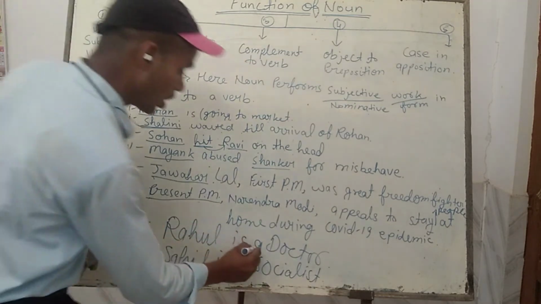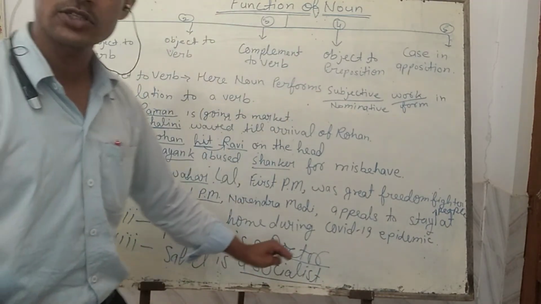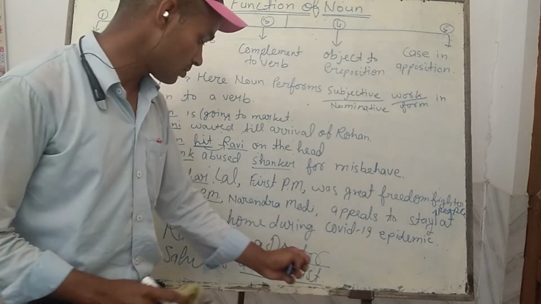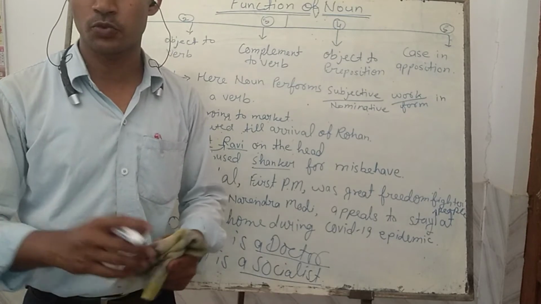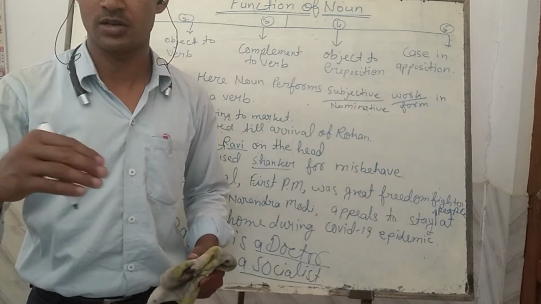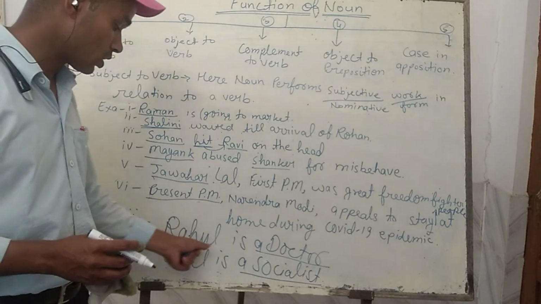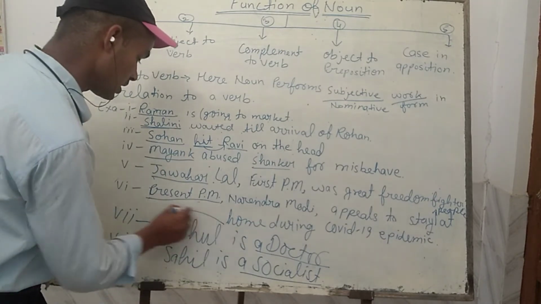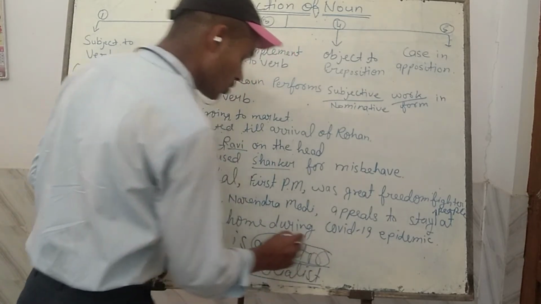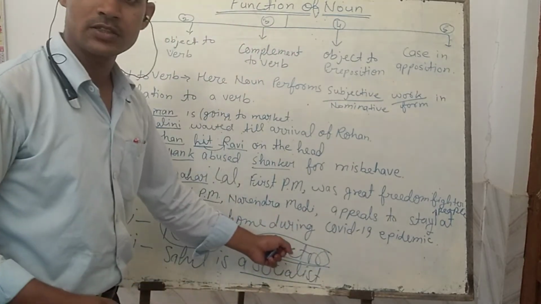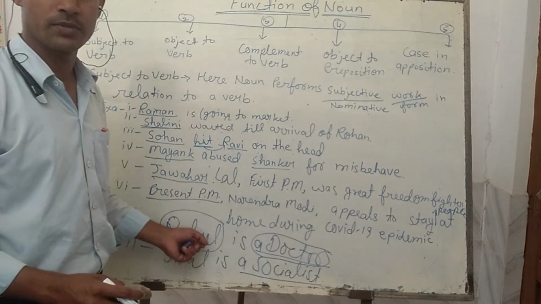Here a doctor, a socialist, it is not a verb, it does not come under the definition of verb, but a doctor, a socialist, these are nouns, a status, position or name of the profession of the person. So here Rahul is a doctor. Who is Rahul? Rahul is here the noun, that is the subject. A doctor is also a noun. So here one noun is adding something more related to the other noun, the subject.